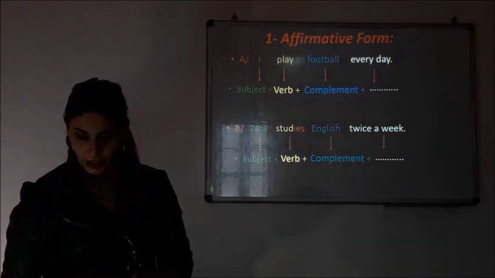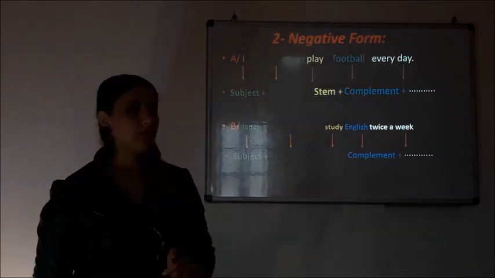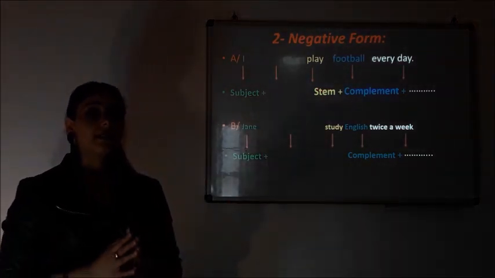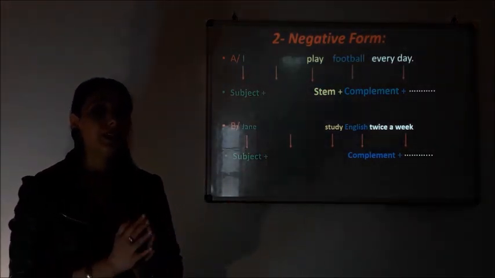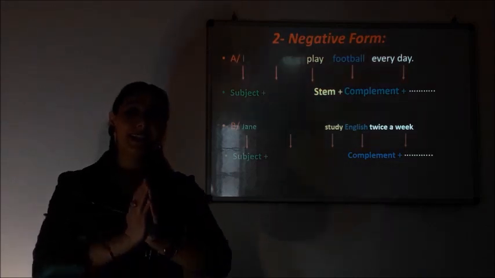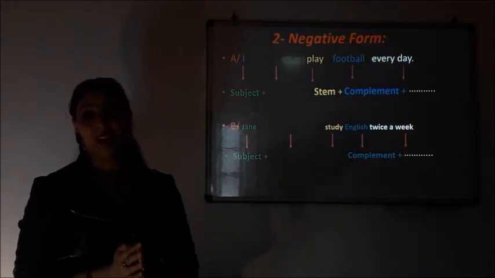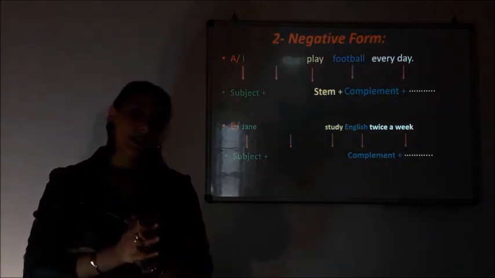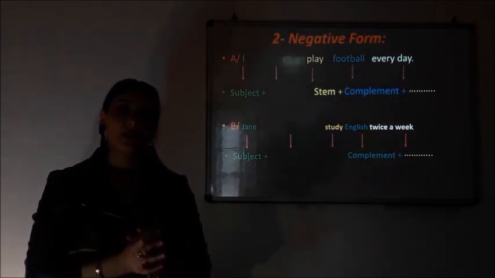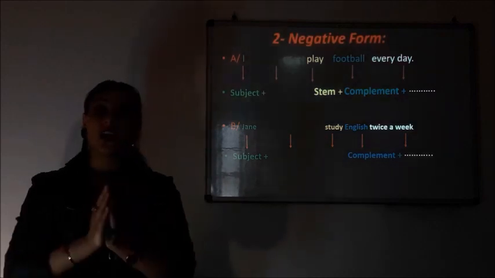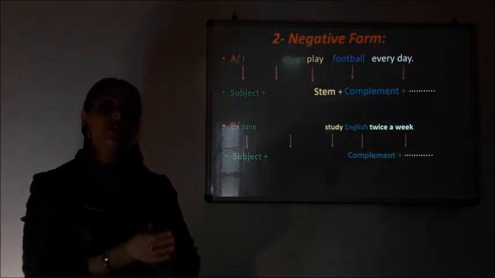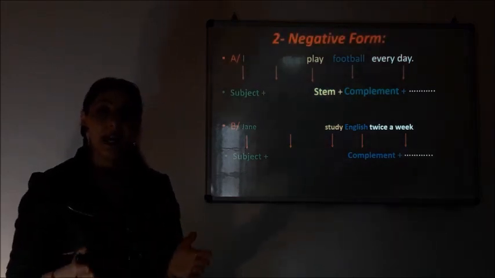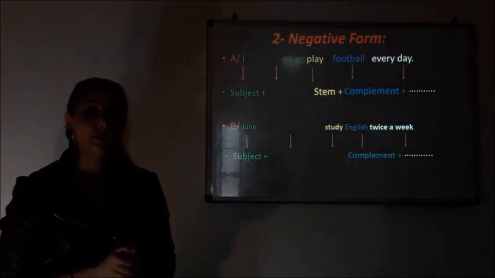Okay, let's move on to the negative one. In order to form a negative sentence, it is very simple. You need the help of the auxiliary to do. You must conjugate it in present simple. What do we mean by that? It means the only verb that you conjugate here is the auxiliary to do, plus of course the adverb not.